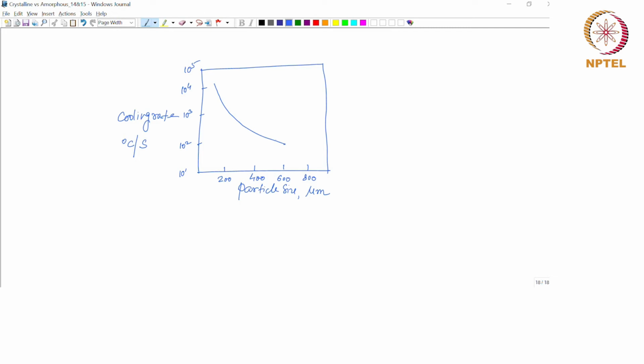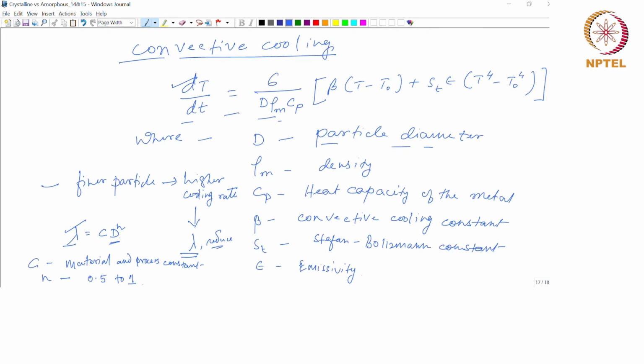And as far as the gas atomization process is concerned, the convective cooling rate that it offers will have a high beta, which generates a high cooling rate, which we can see again from this equation.